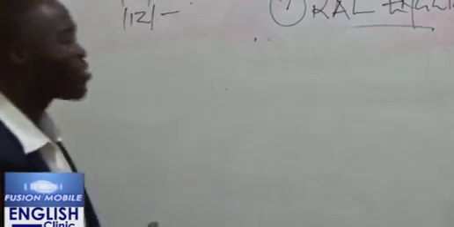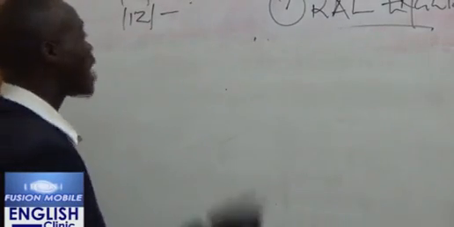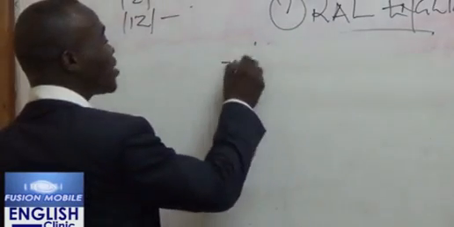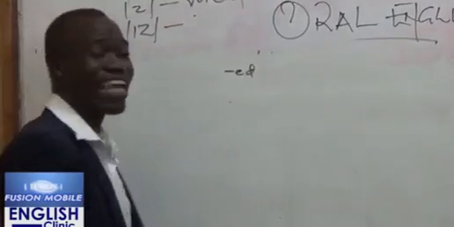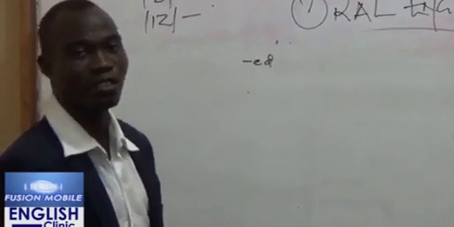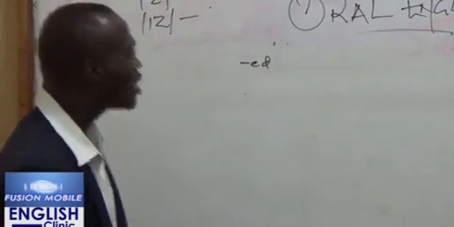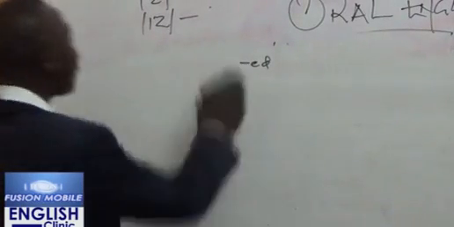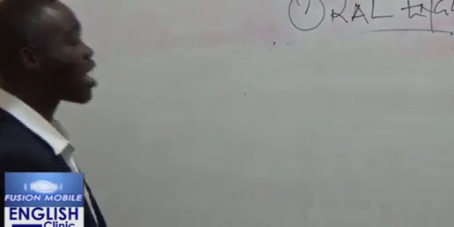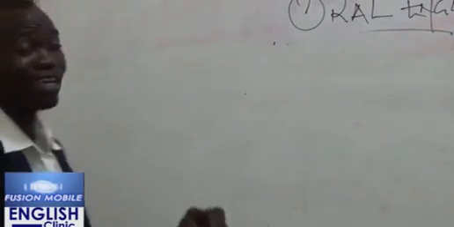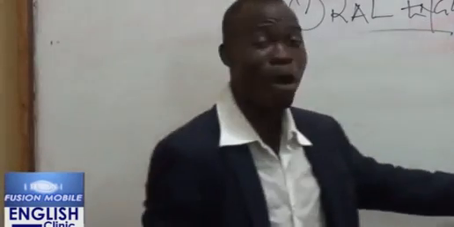Regular verbs always end with the suffix ed. That is in written English. So I say killed. That's the past tense. But in spoken English, once again, we have three markers. They are different from the markers that we have for plural.